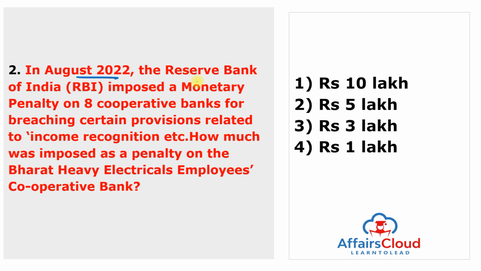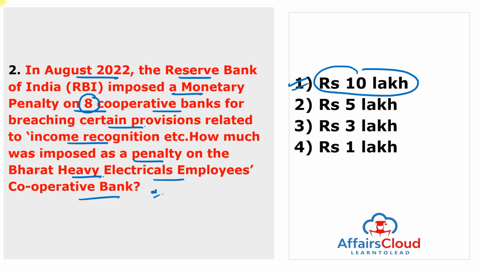In August 2022, the Reserve Bank of India imposed a monetary penalty on the 8 cooperative banks for breaching certain provisions related to income recognition and other things. How much was imposed as a penalty on the Bharat Heavy Electricals Employees Cooperative Bank? You don't have to remember every single cooperative bank, just remember total cooperative banks are 8, and the penalty on the Bharat Heavy Electricals Employees Cooperative Bank is rupees 10 lakh. But the maximum penalty was imposed on Visakhapatnam Cooperative Bank, and total penalty is 55 lakh rupees.